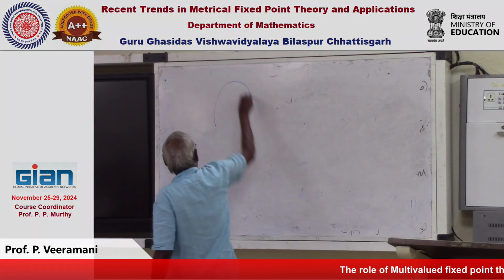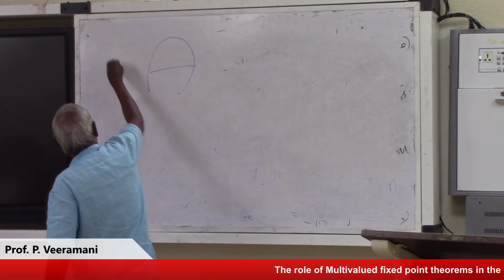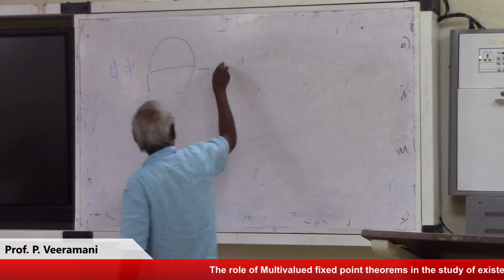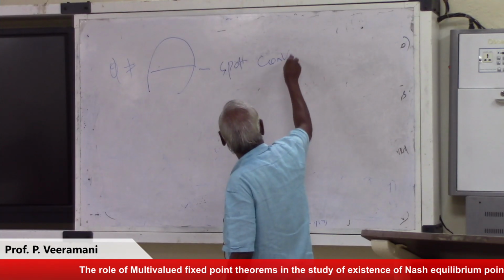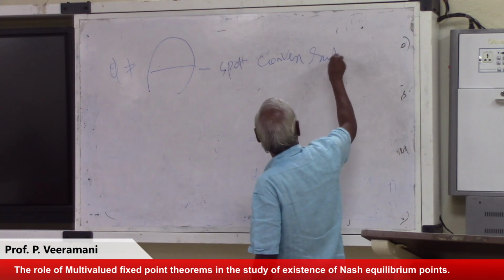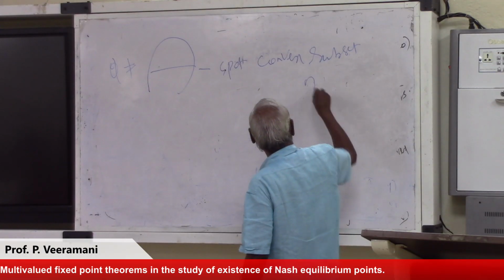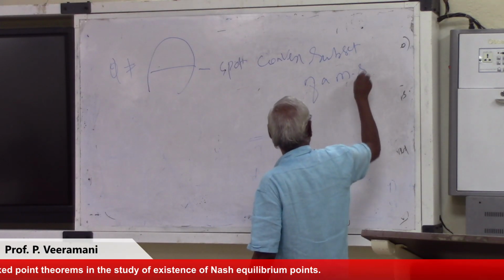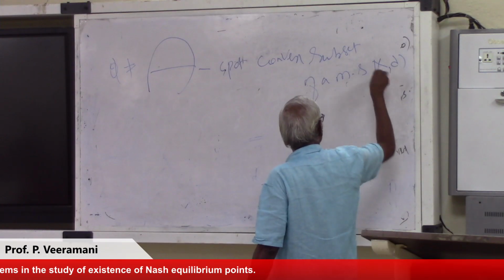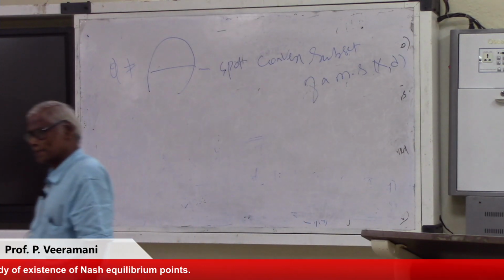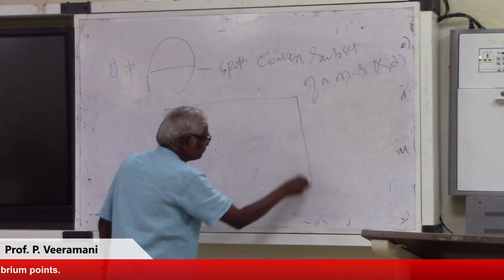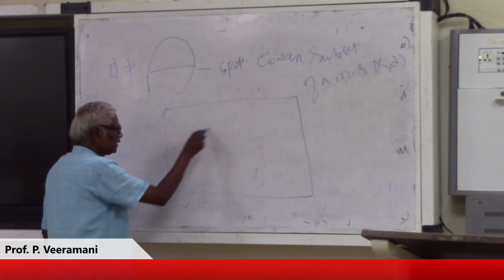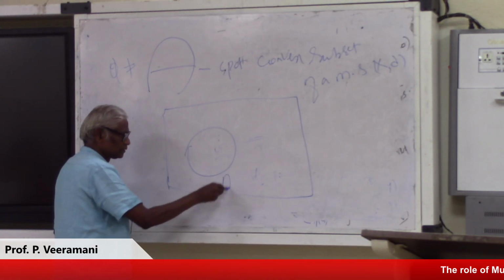A, capital A, non-empty, compact, convex subset of a metric space. We will write metric space X with D. See, we have a metric space X. We have a set A which is compact.